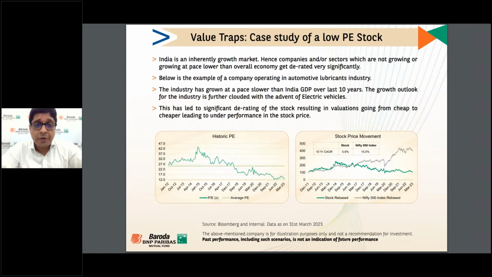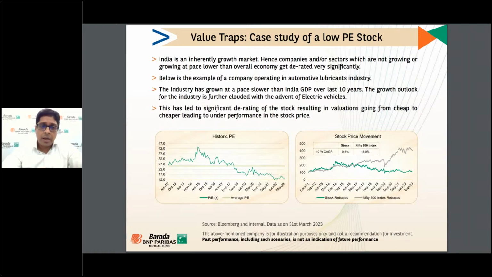Now let's look at a case study of a low PE stock, which is again a kind of value trap. We all know this company, which is in the oil sector, the automotive lubricant industry.